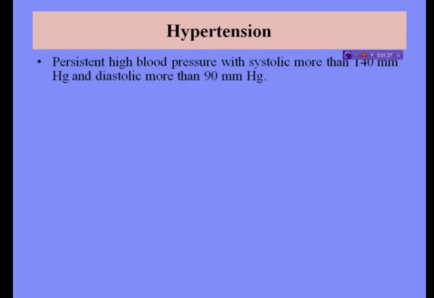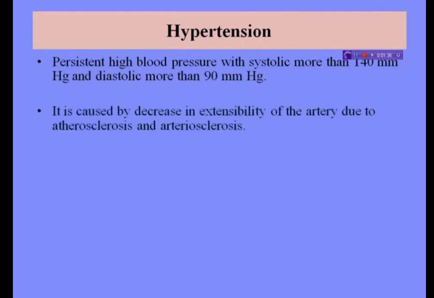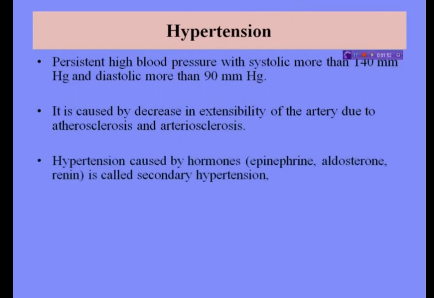Characteristics of hypertension are persistent high blood pressure with systolic more than 140 millimeter mercury and diastolic more than 90 millimeter mercury. It is caused by decrease in extensibility of the artery due to arteriosclerosis and atherosclerosis. Hypertension caused by hormones, and these hormones are epinephrine, aldosterone, is called secondary hypertension.